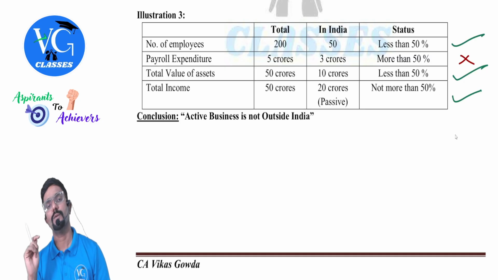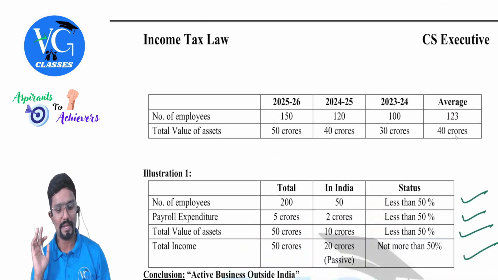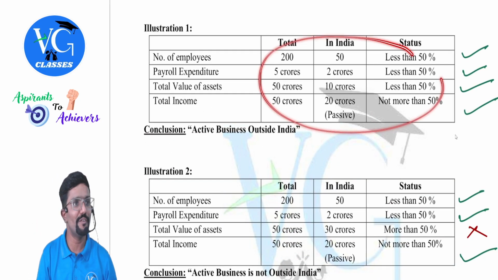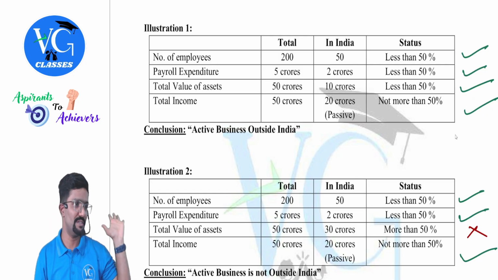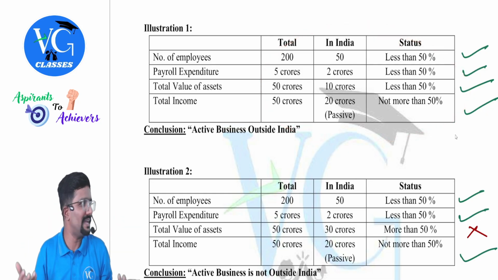Got it? Yes, sir. Hope you understood. Three examples I have given here, and the figures and all, I have told you. We need to take the average of how many years? 3 years. Current year plus last 2 years. But I have straight away given it here, this is normally what they ask in the exam, guys.